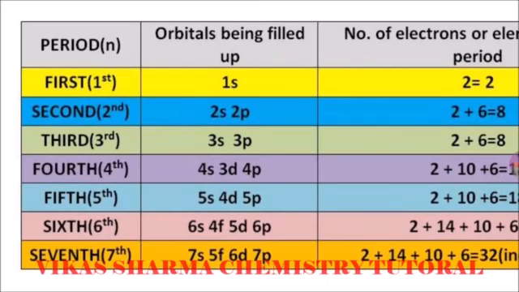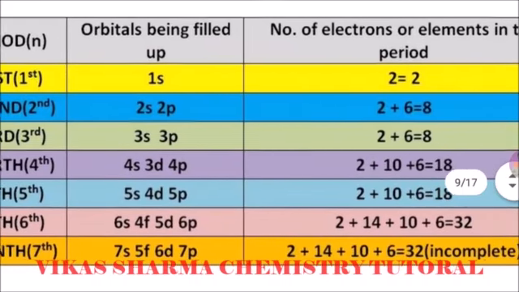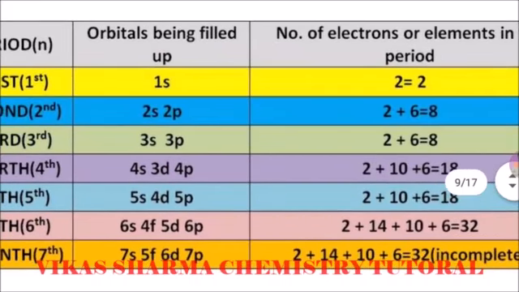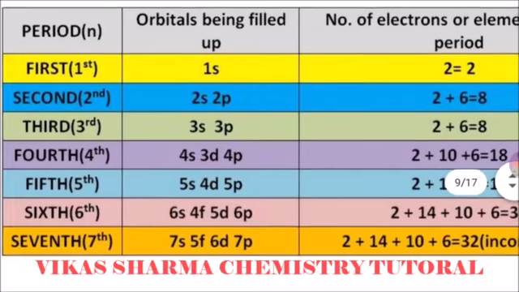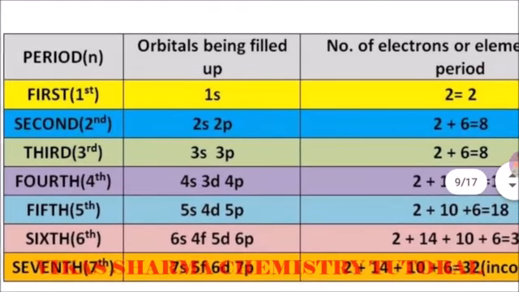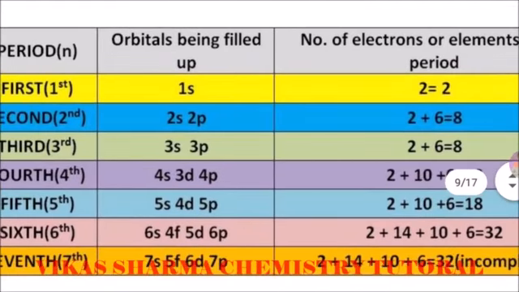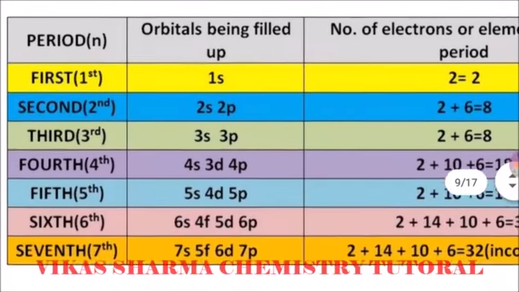Second period, 2s and 2p are the orbitals, and the s orbital can hold 2 electrons. 2s means 2 electrons are held, and p holds 6 electrons. So the total number is 8. So the second period has 8 elements. Third period, 3s and 3p. Also it has 8 members in the periodic table.